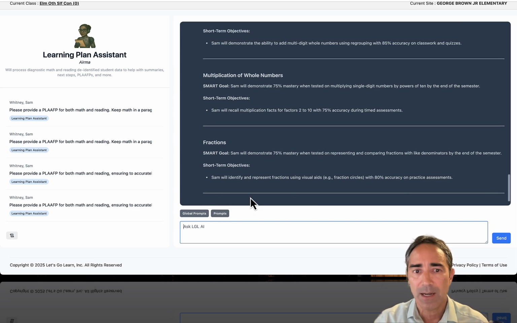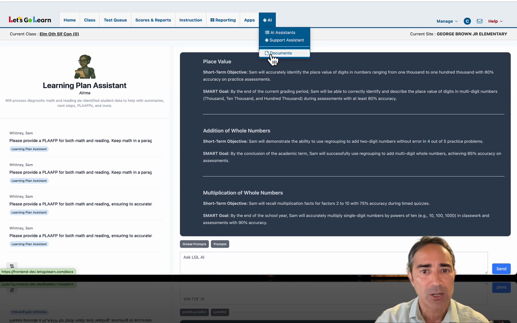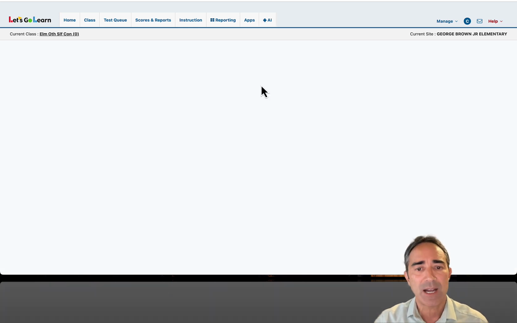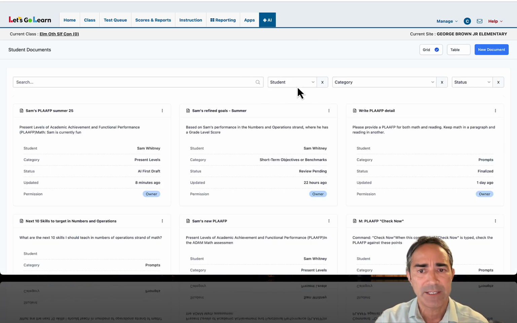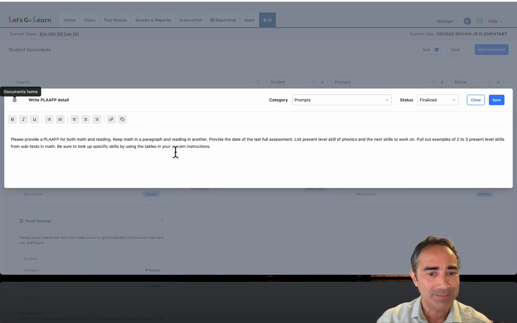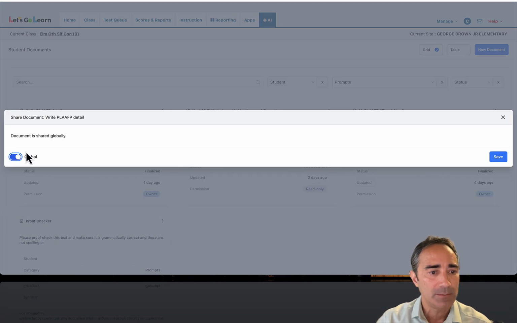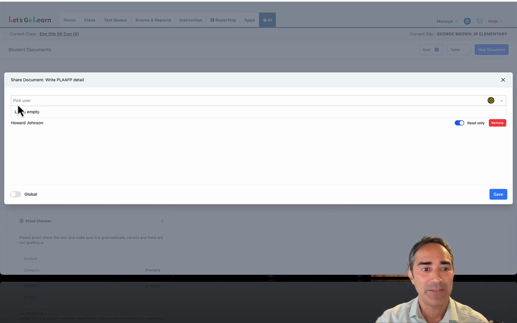Now let me go into something else. I'm going to go back up to the top. I'm going to go into the documents and show you another piece. I go up here, documents. So this is that whole document library I talked to you about that's tied to each teacher. If I go ahead and grab prompt, let me show you how that works. I have a few prompts right here. Here's one, write PLAAFP detail, right? I can go ahead and edit it if I want. Or I can go ahead and hit share. And when I hit share, I can make it global, or I can specifically share it with a specific user. Right now, this is shared with Howard, and he has read-only access. So this is, like I said, very much like Google Docs sharing, or like OneDrive, all right?